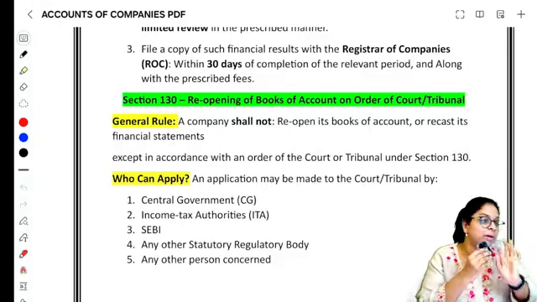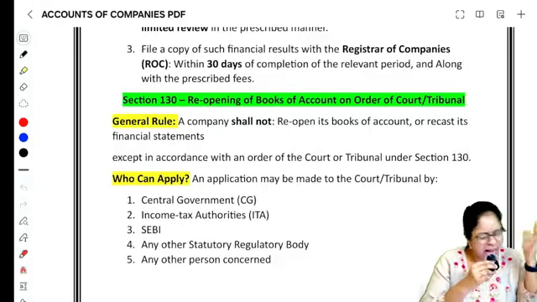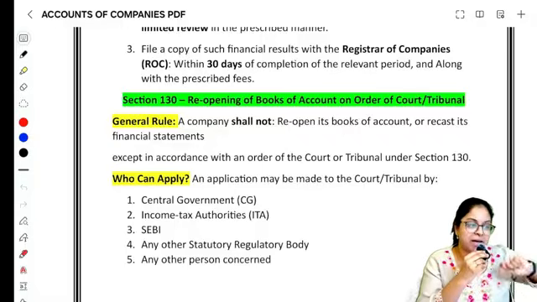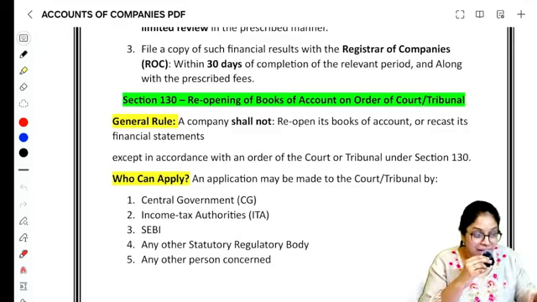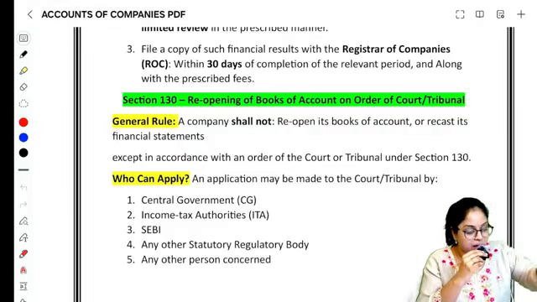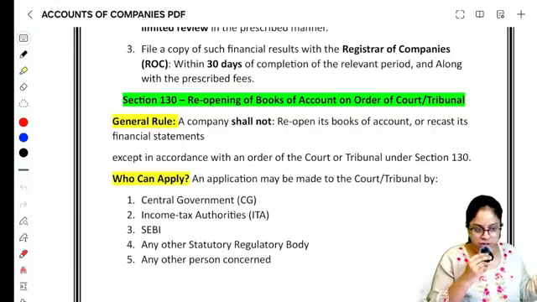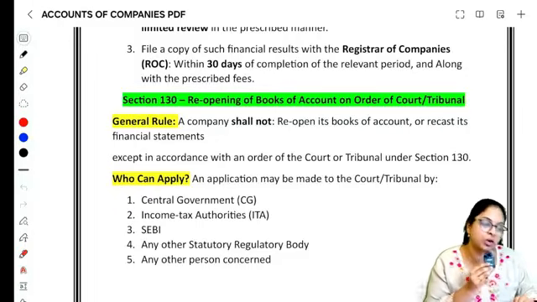Once it has been approved by the shareholders, you cannot go and reopen and say, hey, I forgot to pass an entry, hey, there is a totaling mistake. You are not supposed to do that. Once the book has been closed, it is closed. You cannot reopen the books and do some entries, or reopen the books and do some casting. No. Once the books are closed, they are closed. Right? But in certain cases, if the court or tribunal, the NCLT, the National Company Law Tribunal, is telling me, go open the books, correct the mistake that you have done, then I have no option. Then I have to go and open and I have to follow the instruction. Section 130 talks about that.